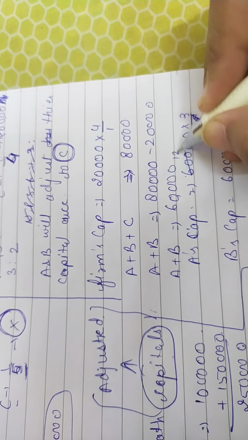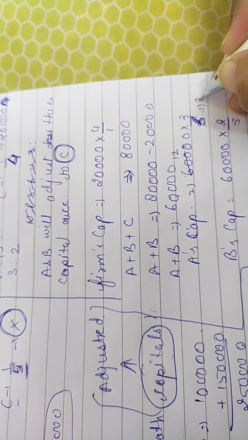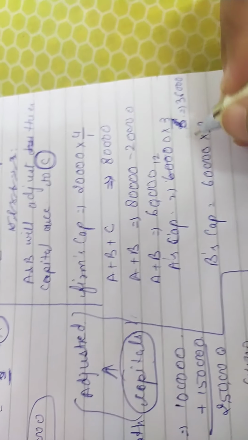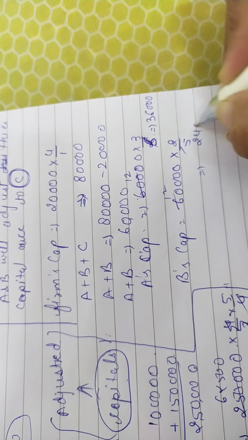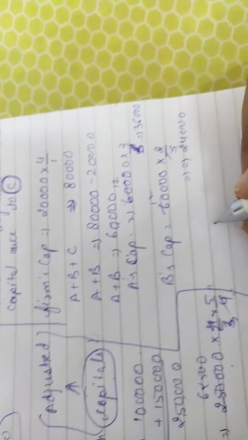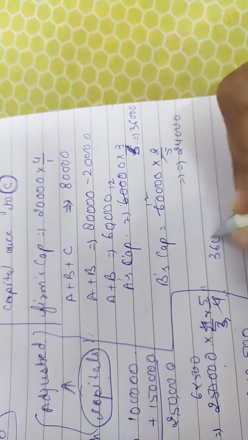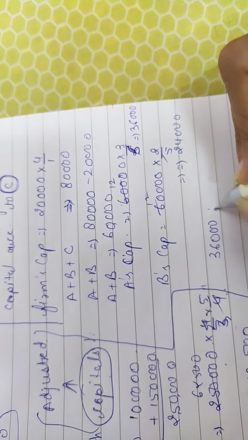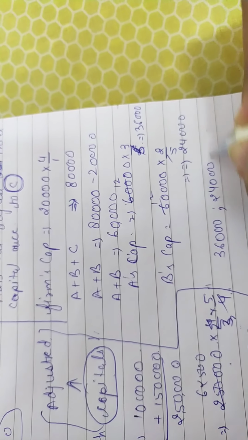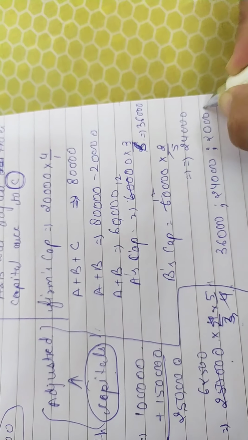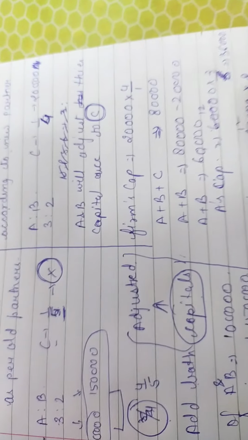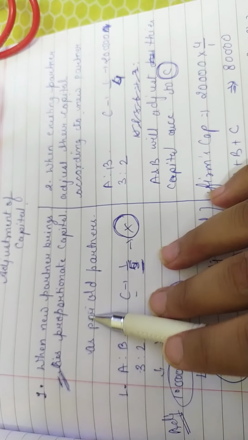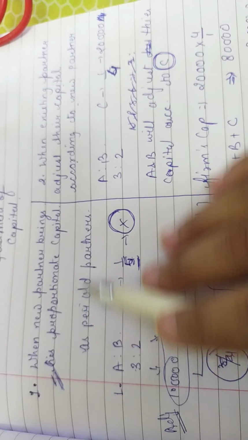and B's capital, that will become 60,000 into 2/5, that will become 12,000. 12 3s are 36,000 will become A's new capital, and 24,000 will become B's capital. So their new or closing capitals are 36,000, 24,000, and C's is 20,000. Okay, now we are going to start our practical questions of this method, of this adjustment of capital.